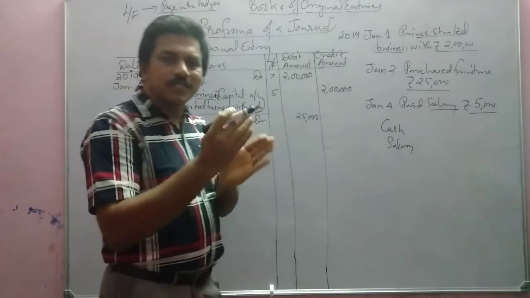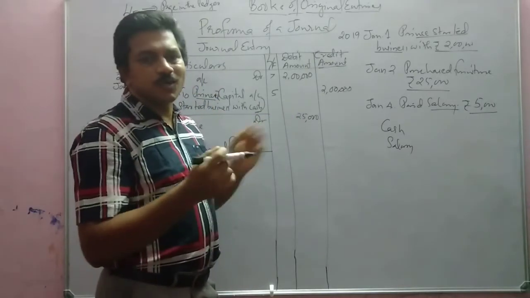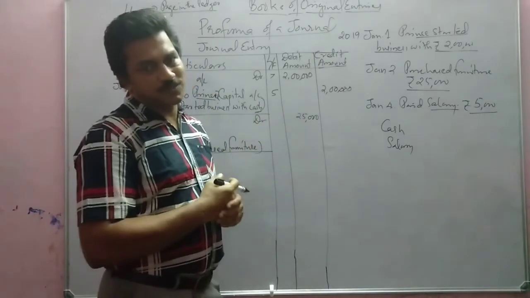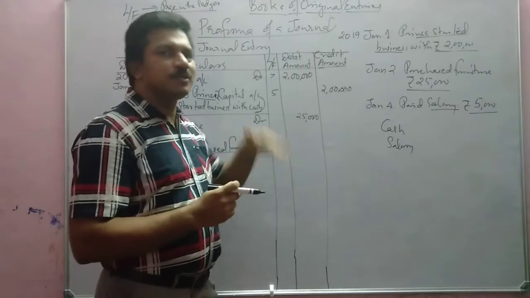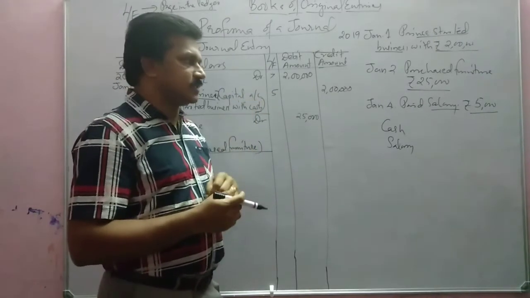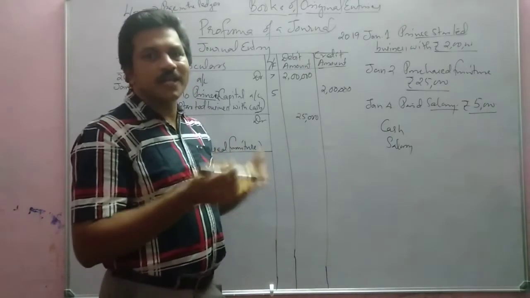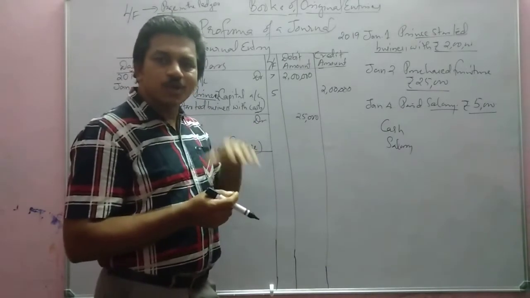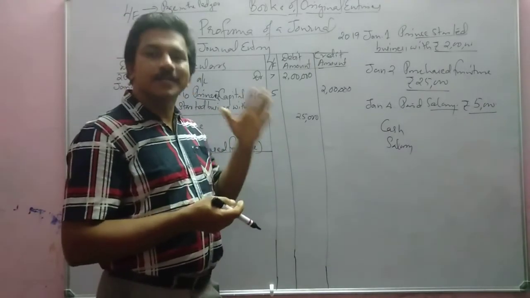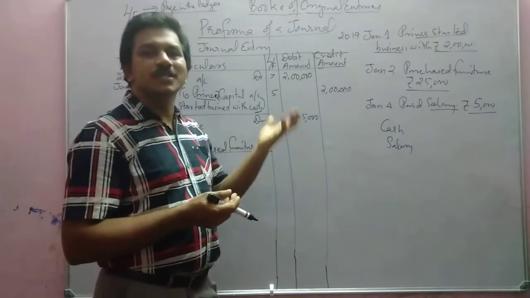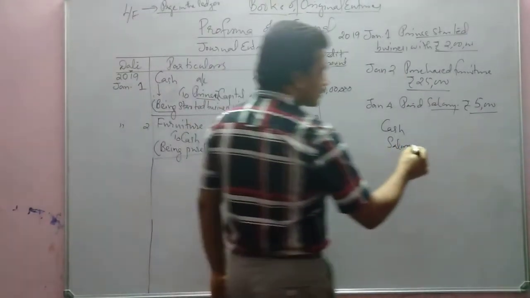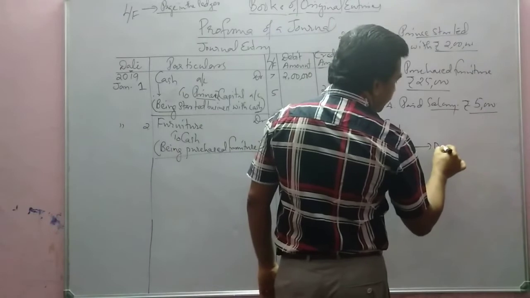If we consider the modern approach, what is the rule for transactions of expense? Yes, debit means increase, credit means decrease. When we pay salary, our salary expense will increase or decrease? It will increase. So debit means increase. Salary increases, so it can be debited.